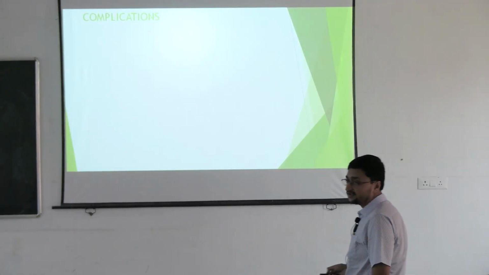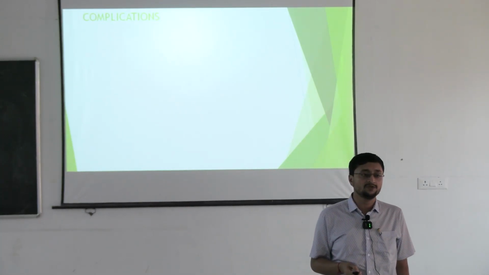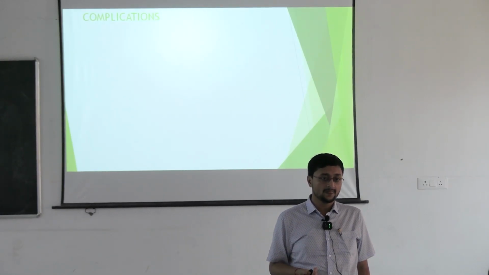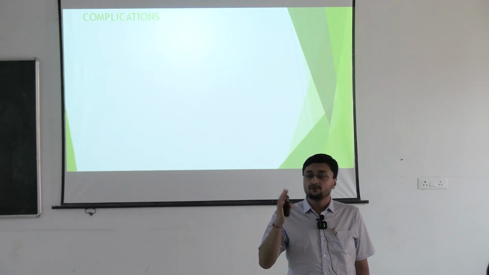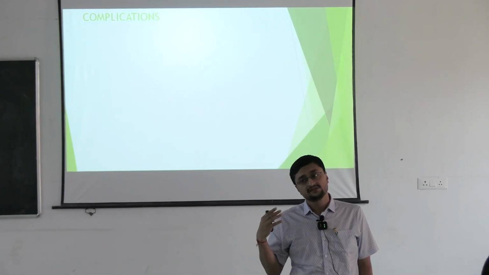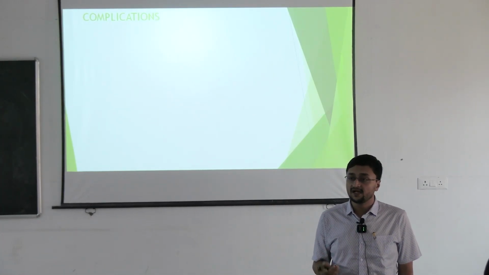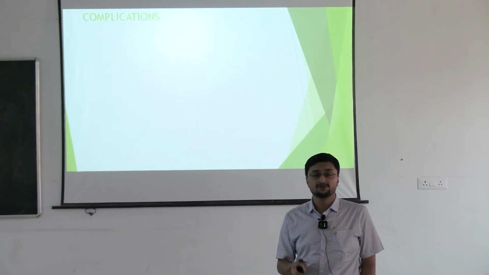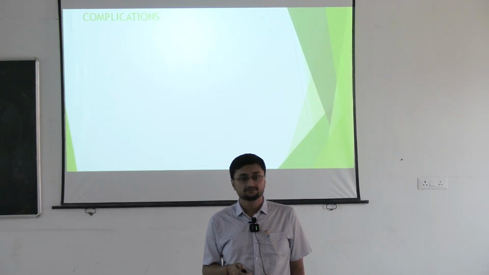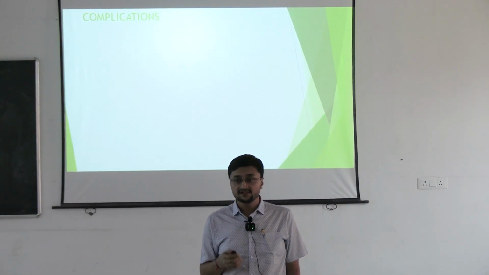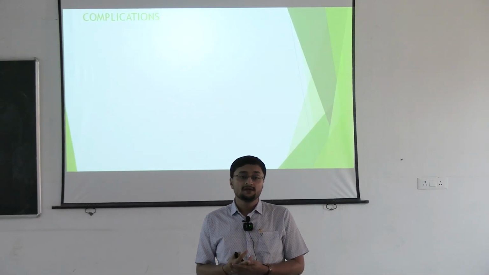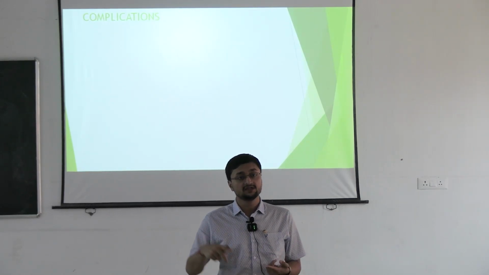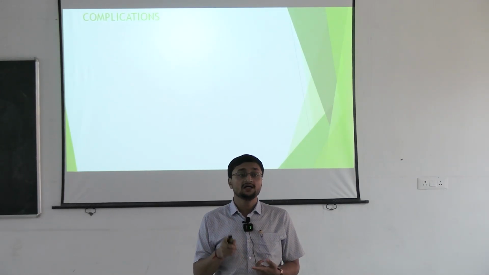So what are the complications of pneumonia? Any idea? Any untreated pneumonia, what complications can happen? So there are two types of complication. One is local and second is systemic. So what can be the local complication of untreated pneumonia? Lung abscess. Very good. What is lung abscess? Very good. Pus-filled cavity in the lung because of the destruction of the lung parenchyma by the pneumonia. So this is called lung abscess.